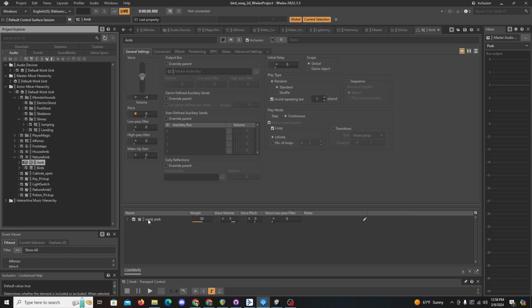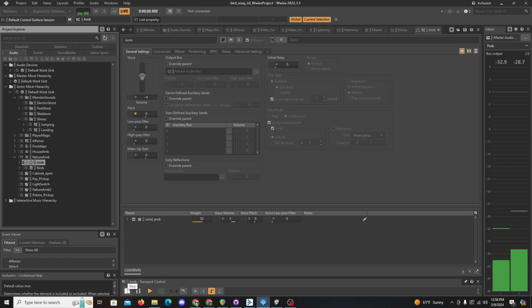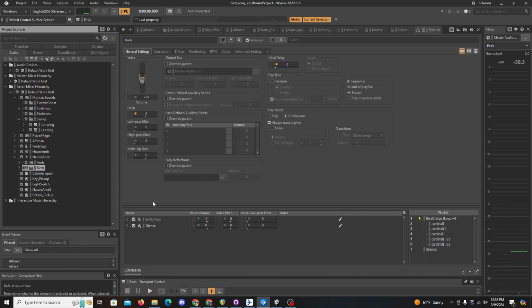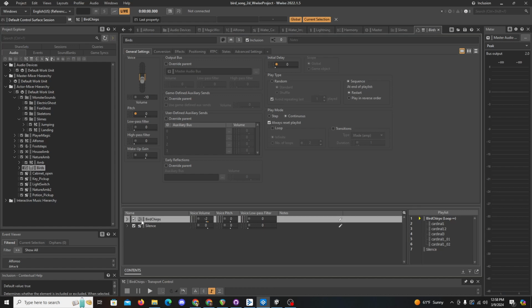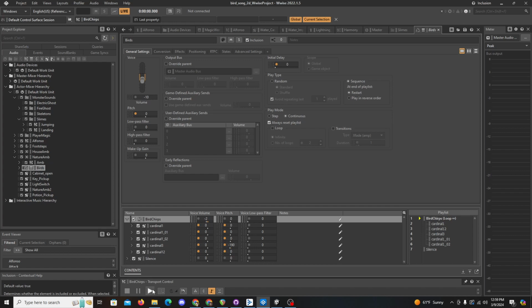So within this wind ambience container, I just have my wind ambiences here. And I also have my bird sequence container. And within this bird sequence container, I have a bird chirps random container populated with various cardinal sounds and pitch shifts applied to make it sound like there are different types of birds. So if we can demo that.